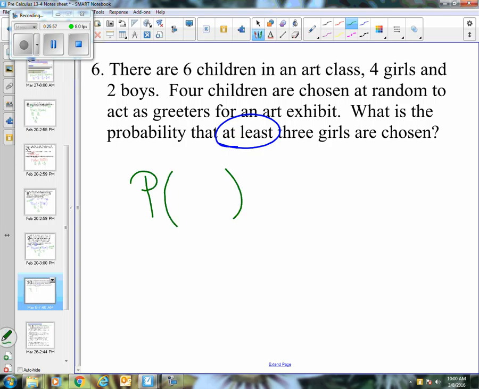All right, now, what would winning be in this situation? If I talk about 3 girls being chosen, what would be a winner or outcome that could make this true? Well, if there's 4 people total, if I want at least 3 girls, that means I could do 3 girls and 1 boy. That would meet the requirement. Or I could have all 4 be girls, right? So I could have either 3 girls and 1 boy, or, notice the connecting word, or all 4 girls. There's more than one way to be successful.